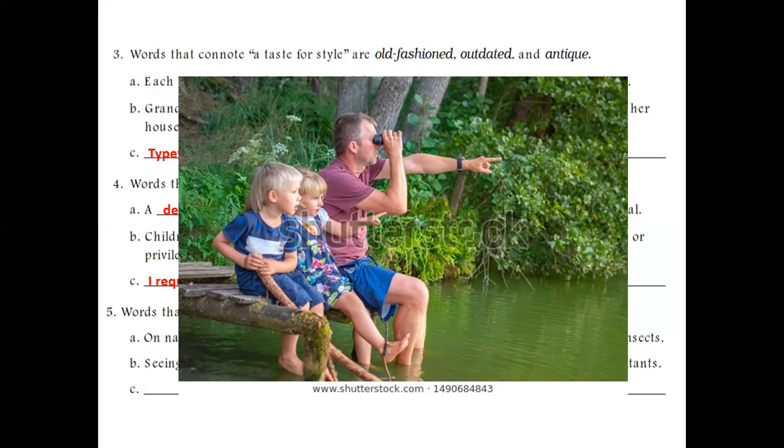So when you observe something, you just watch it or see it. You see the nature, you observe, for example, the nature. Here you can see some kids sitting in this kind of place with their father and watching natural things like birds or animals around them. They are observing things in their surroundings.